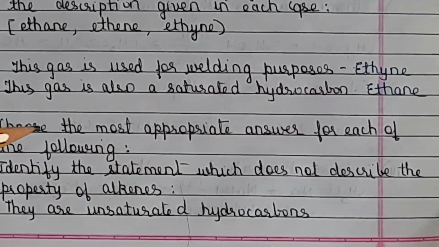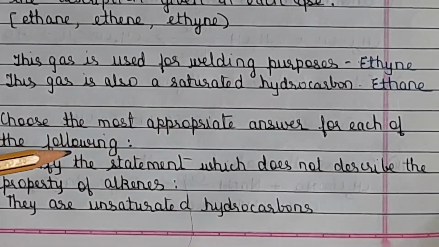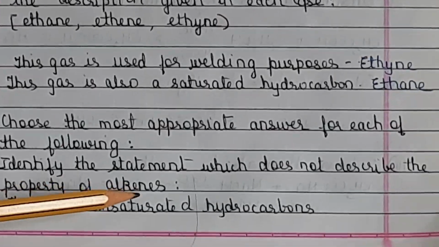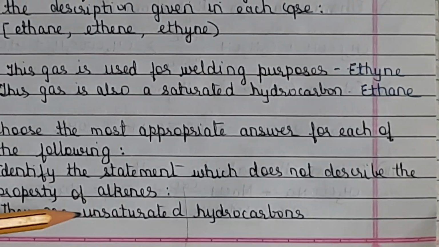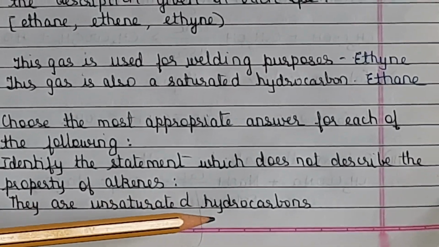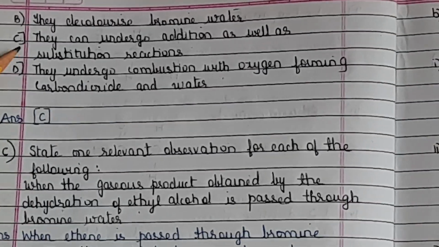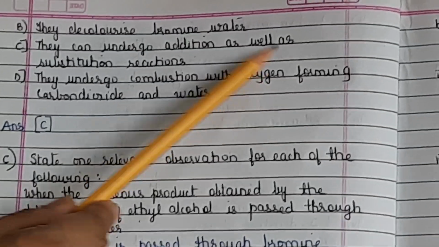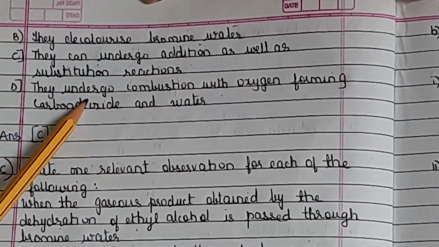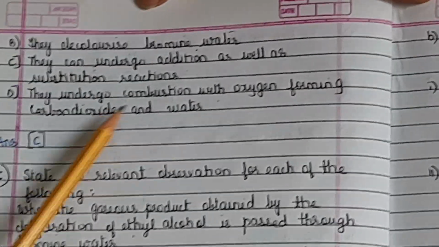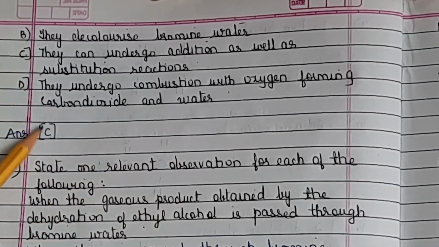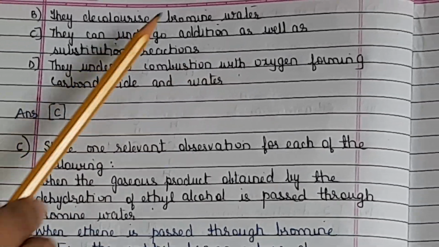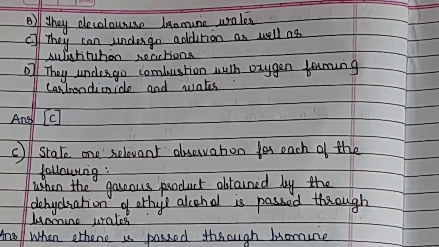Then next is choose the most appropriate answer for each of the following. Identify the statement which does not describe the property of alkenes. First is they are unsaturated hydrocarbons. Now we'll move to the next page. Second is they decolorize bromine water. They can undergo addition as well as substitution reactions. They undergo combustion with oxygen forming carbon dioxide and water. So C is the correct option because they don't undergo both addition and substitution, only addition. So the C answer is correct.